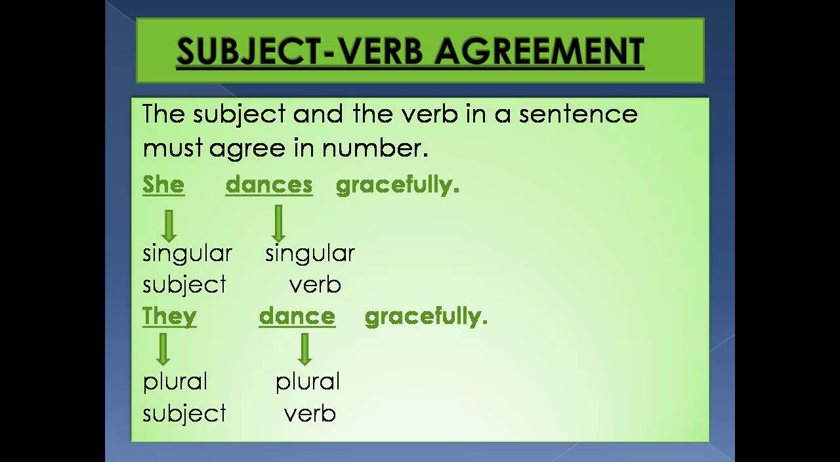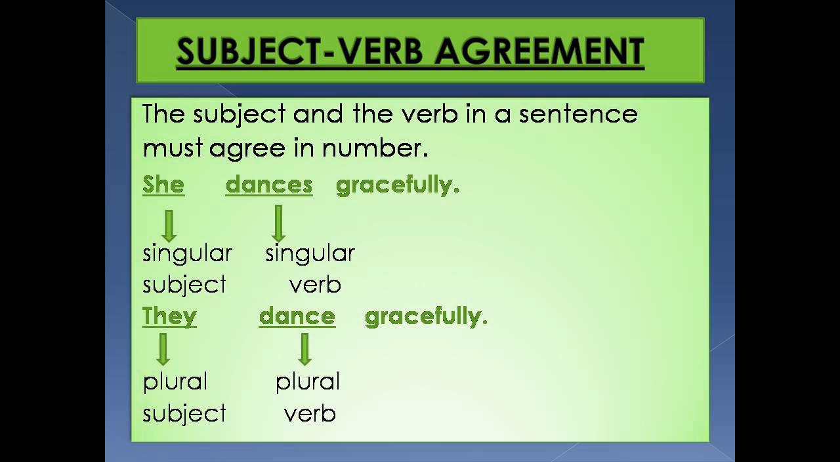For example, here I have written, she dances gracefully. She means one, for female, right? For one person, she dances. We have used a verb which is in simple present tense in singular form, right? Dances gracefully. She dances gracefully. So with she we have to write dances, right?